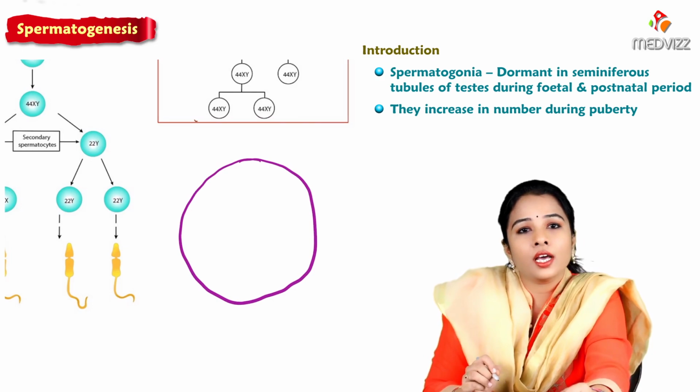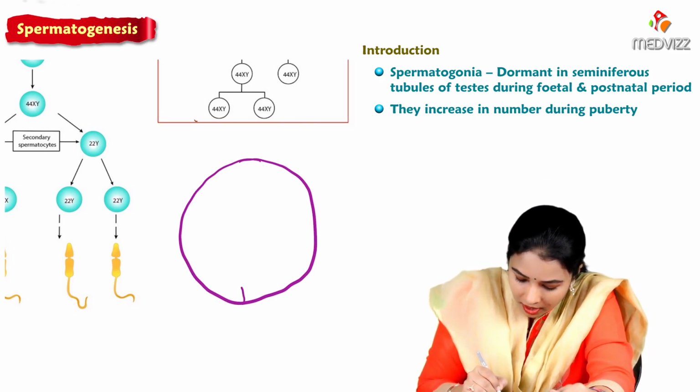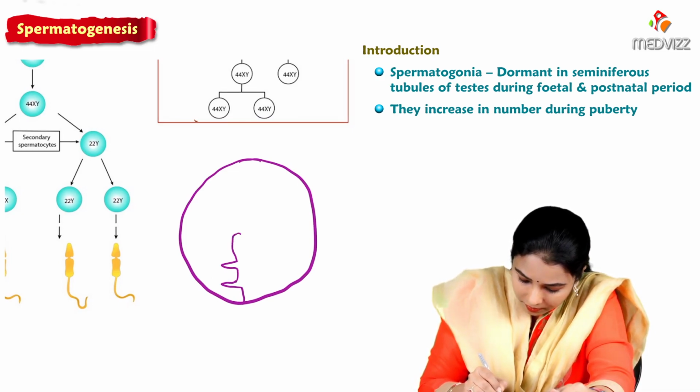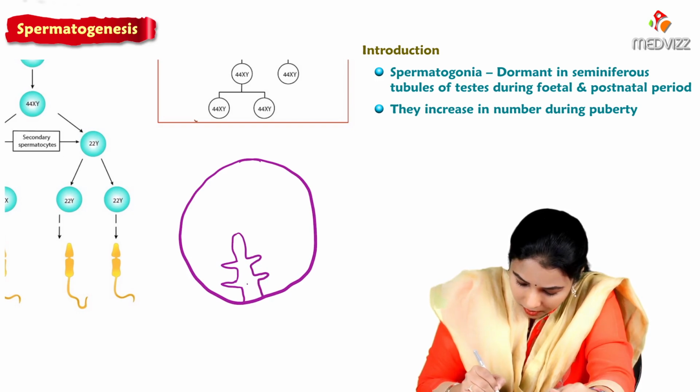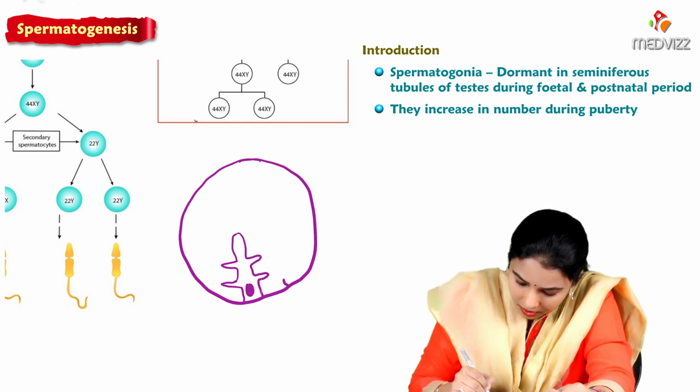we have large pale cells which take up less stain, called Sertoli cells, having nucleus towards the basement membrane. These are tall columnar cells.